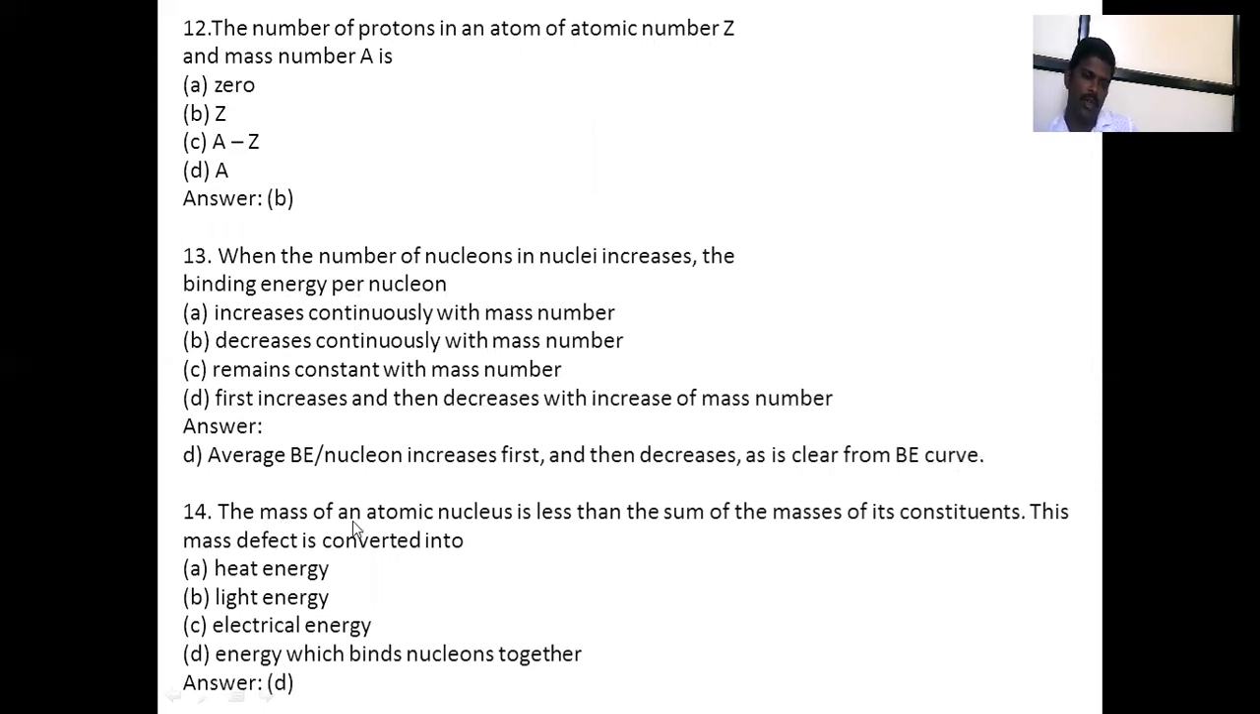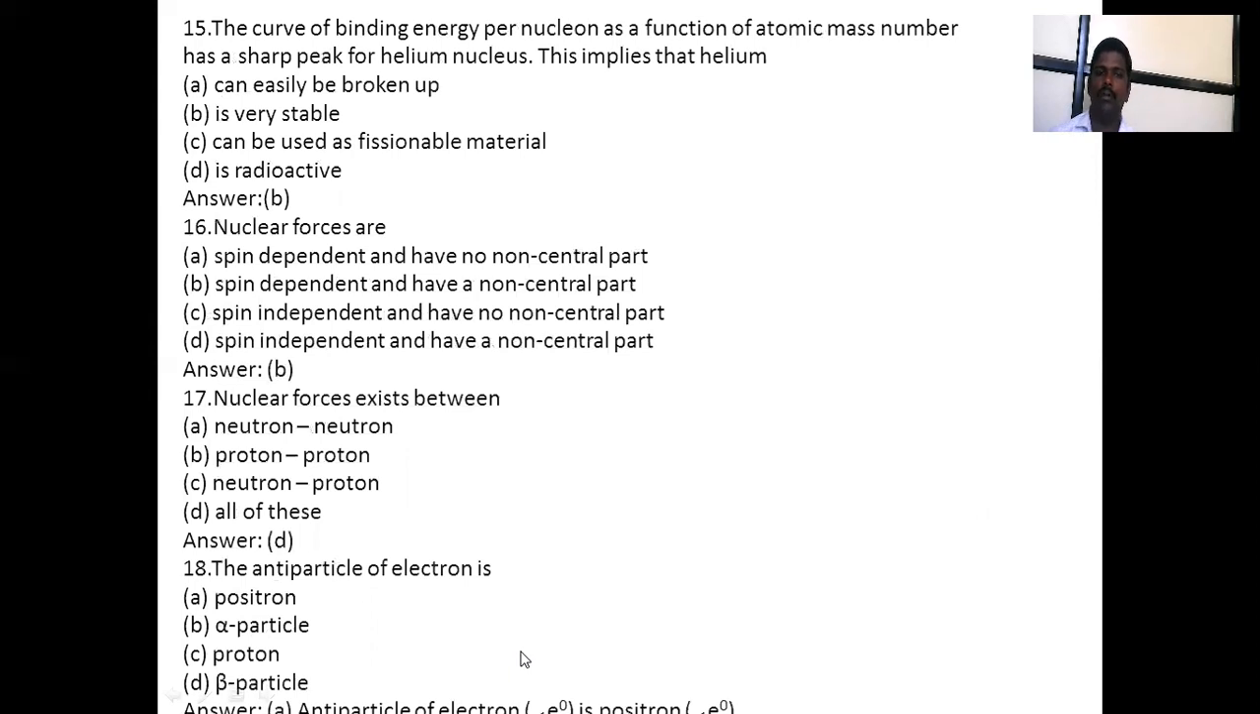Next one, the mass of an atom's nucleus is less than the sum of masses of its constituents. This mass defect is converted into the energy which binds the nucleons together. The curve of binding energy per nucleon as a function of atomic mass number has a sharp peak for the helium nucleus. This implies that helium, that is the B point, is very stable. Nuclear forces are spin dependent and have a non-central part.